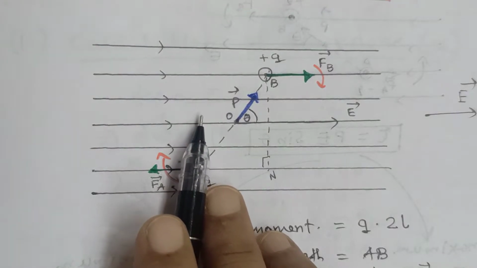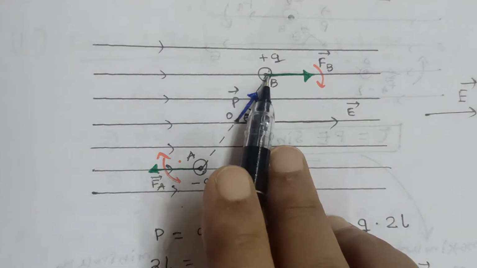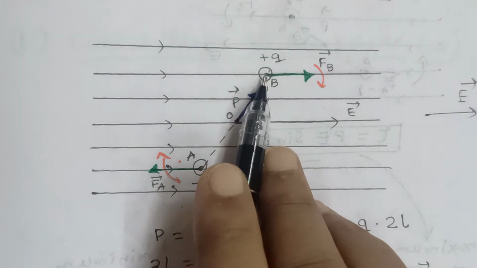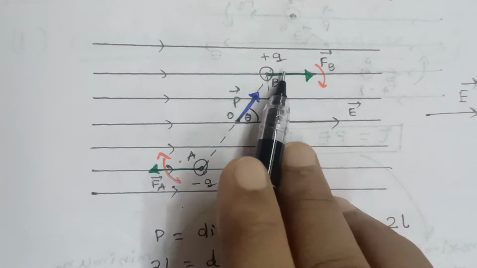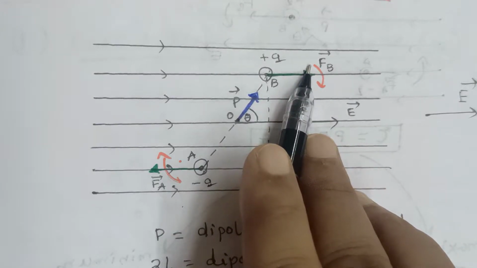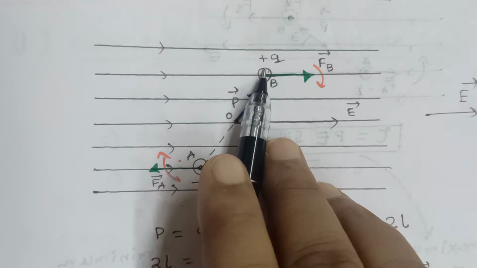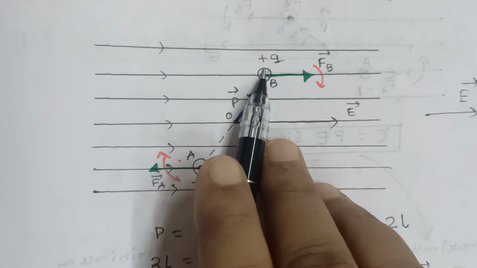In the previous class we discussed that if a positive charge is kept in a uniform electric field, then it moves along the direction of the electric field. That means Coulomb's force is along the direction of the electric field if the charge is positive. We have already discussed this in previous video classes.